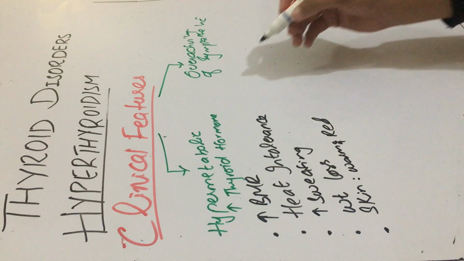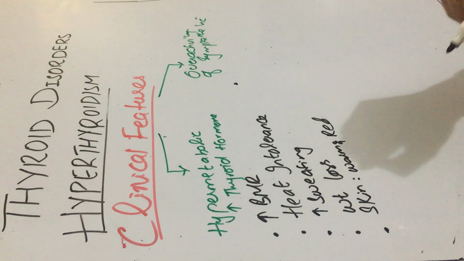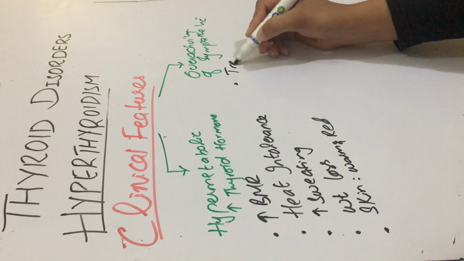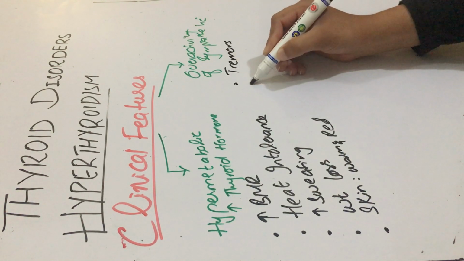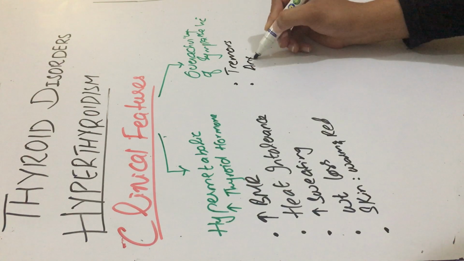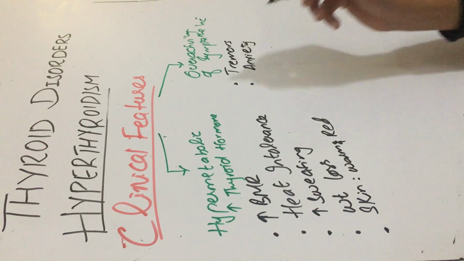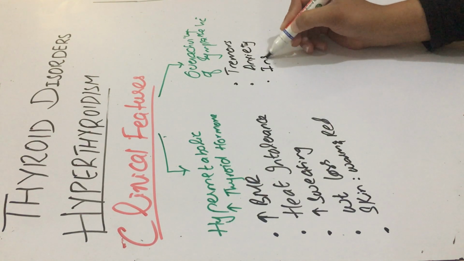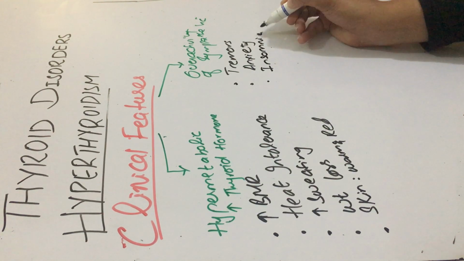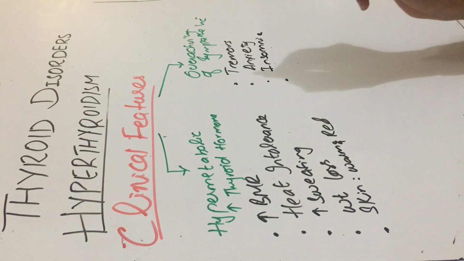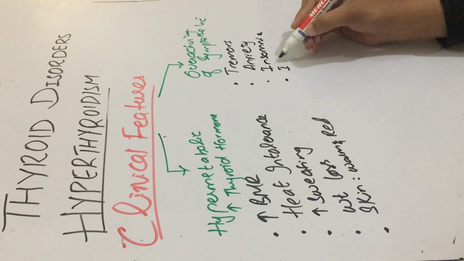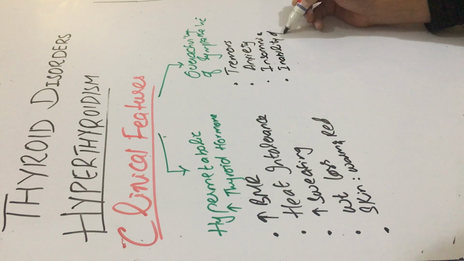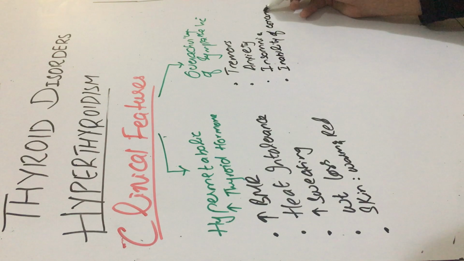Now next is the overactivity of the sympathetic nervous system. Due to this overactivity, these patients would suffer from fine tremors. Second, they would have anxiety and agitated behavior. They would be restless. Thirdly, these patients cannot sleep properly. They would suffer from insomnia. They cannot concentrate. They are unable to concentrate on anything.